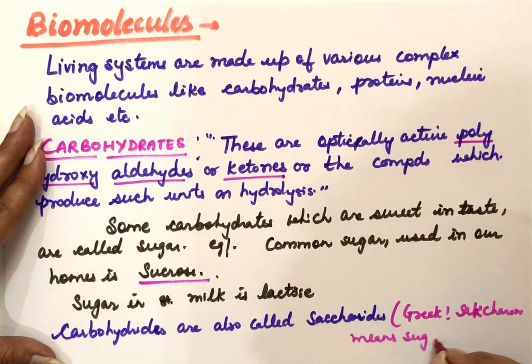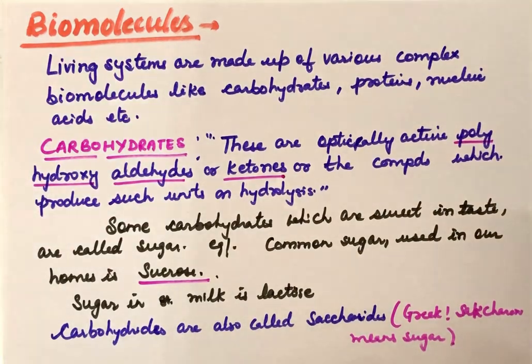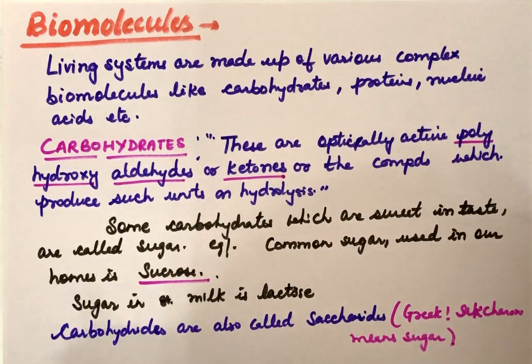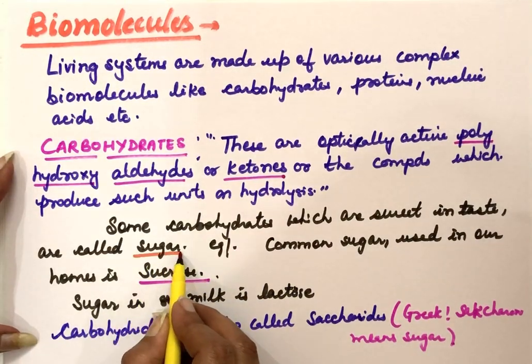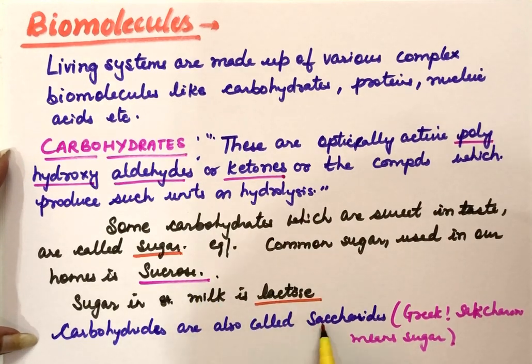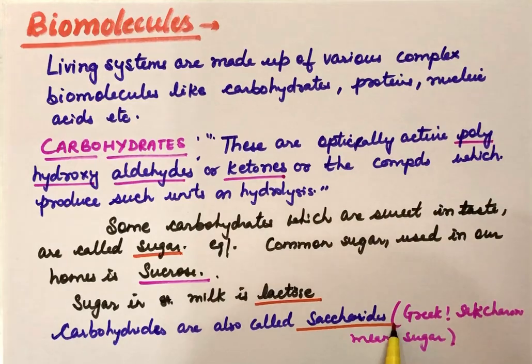That is why carbohydrates are also known as saccharides. So this is just the introduction of the carbohydrates. Carbohydrates are optically active polyhydroxyaldehydes or ketones. Some of these are sweet in taste, so these are known as sugars. Two examples are sucrose and lactose.